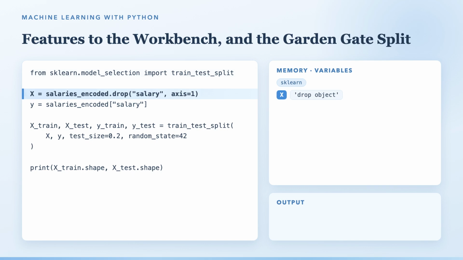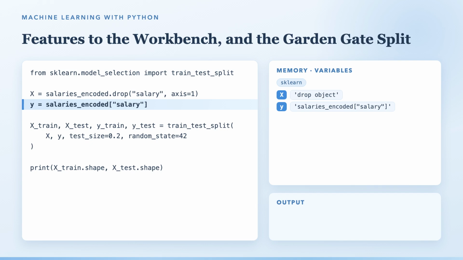And then, the split. 80% of our craftspeople stay to teach the model. 20% step out to the courtyard, behind the gate, unseen. Later, they'll return as a fair, honest exam the model never peeks at. That's the rule of the gate.